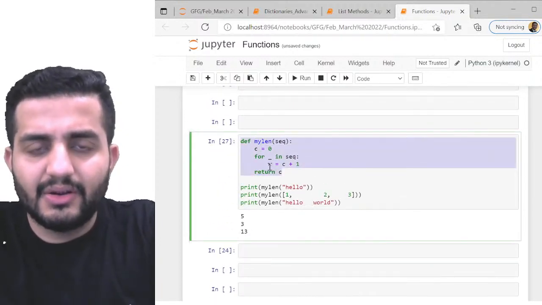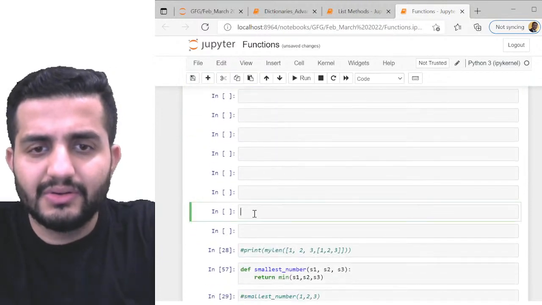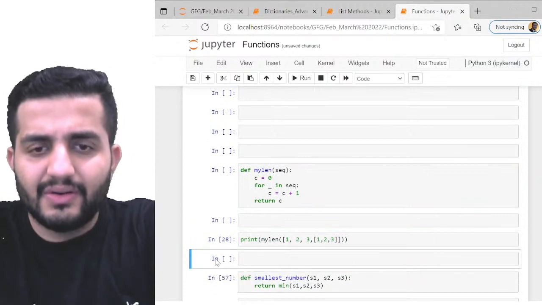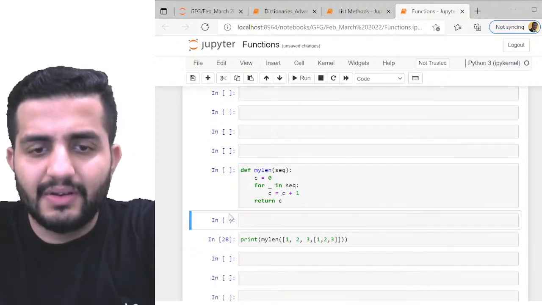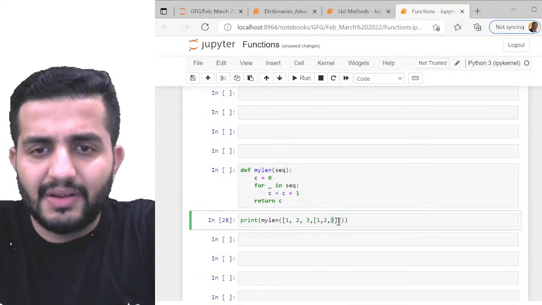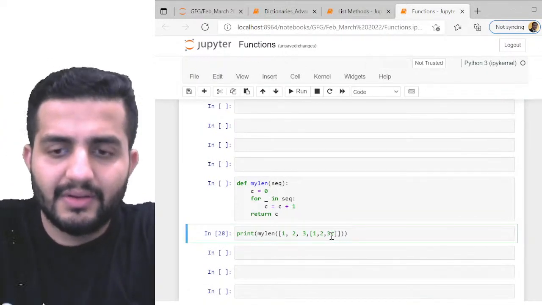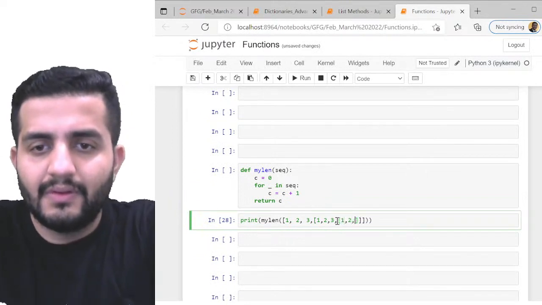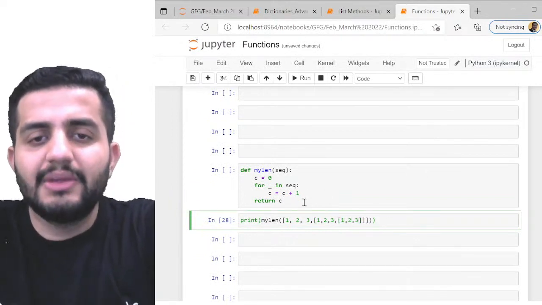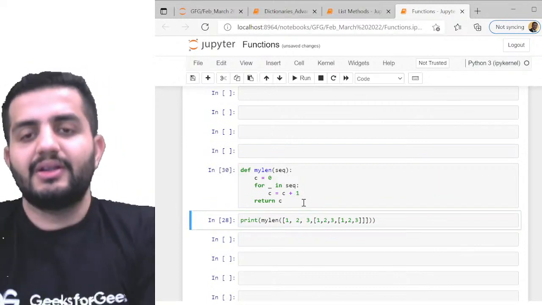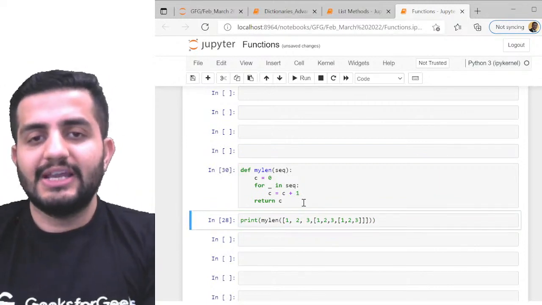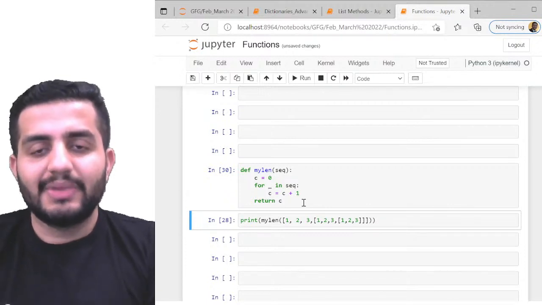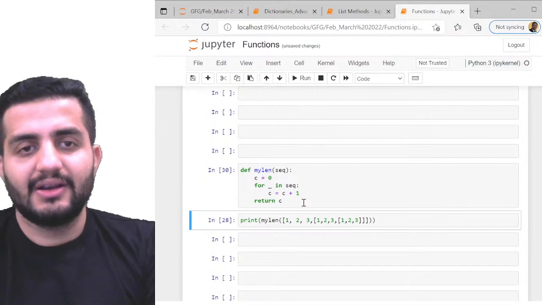Okay, let me quickly run this also. So let me have this one. Let me add one more linearity here. Now, can somebody tell me what will be the output of this particular question? Same my length function, but I'm running this over my nested list. Now, can somebody tell me what is the output of this question?